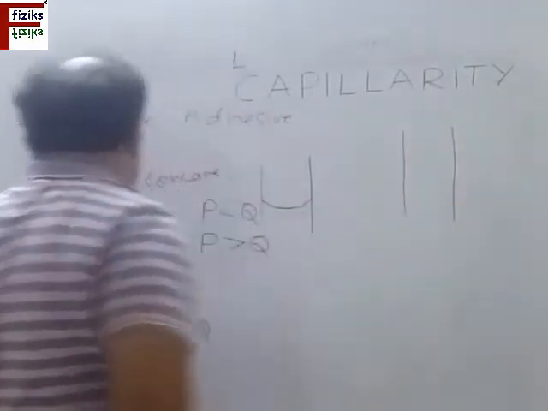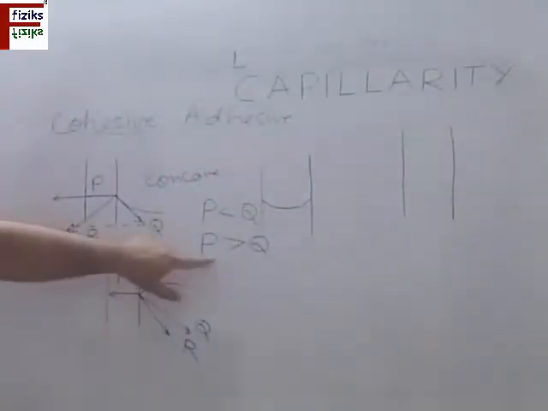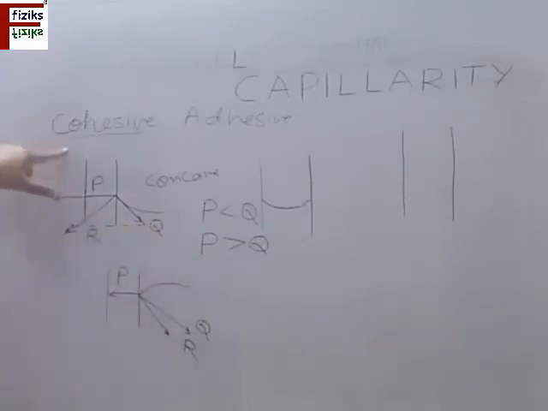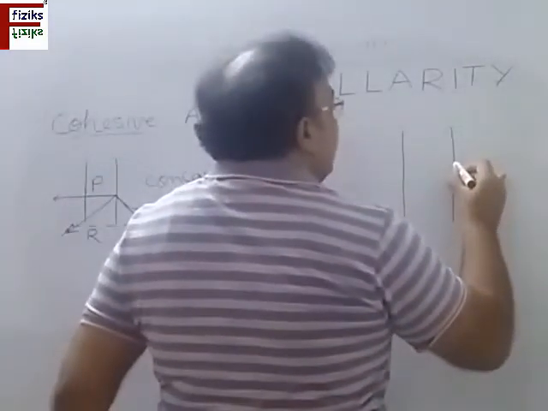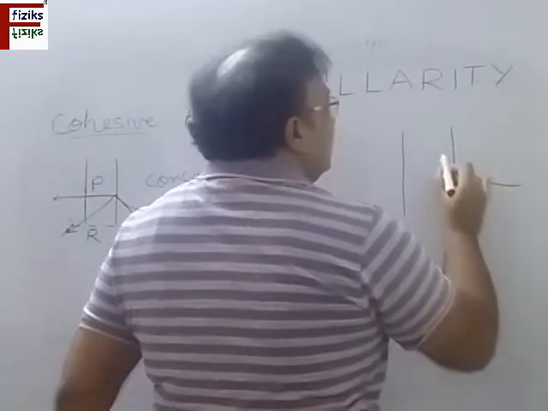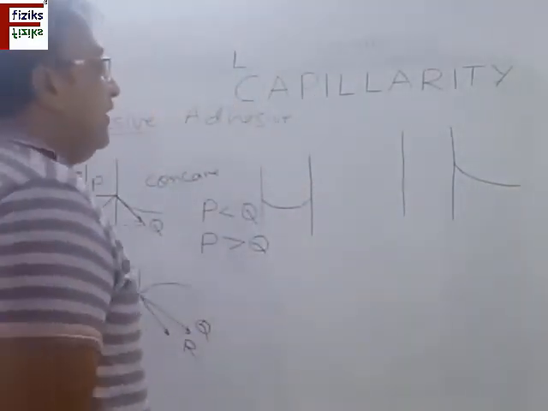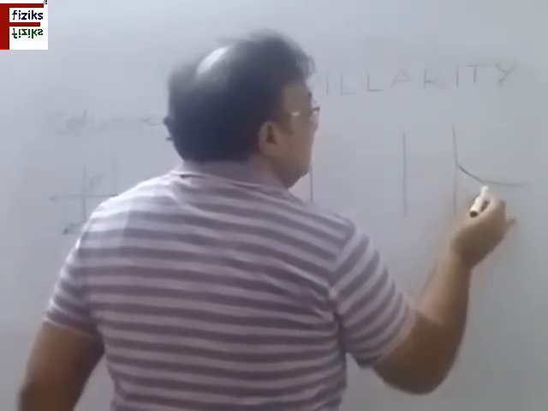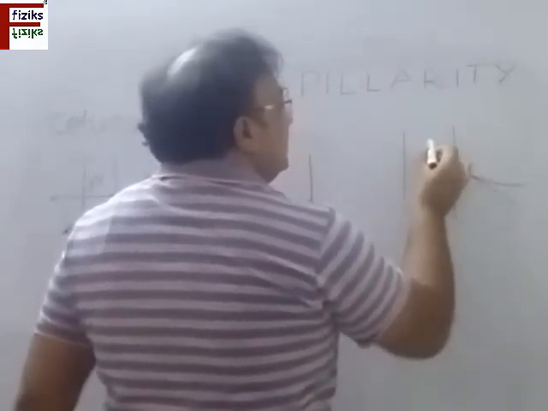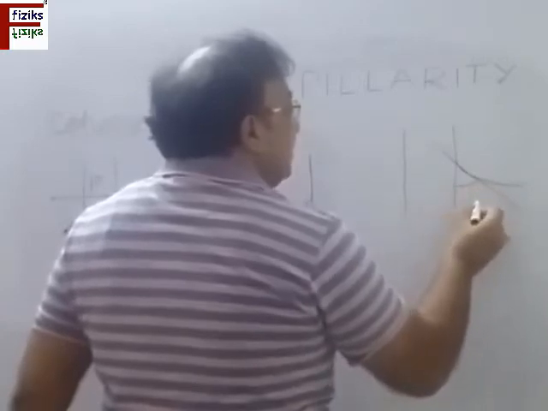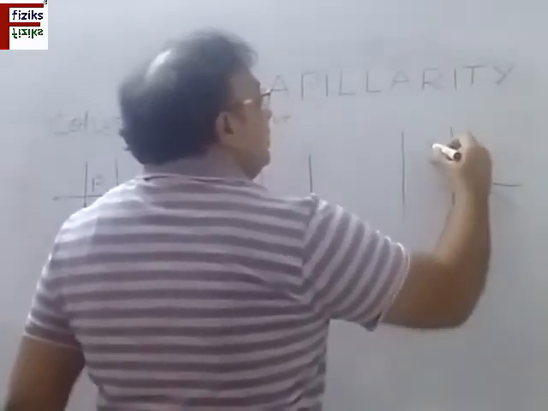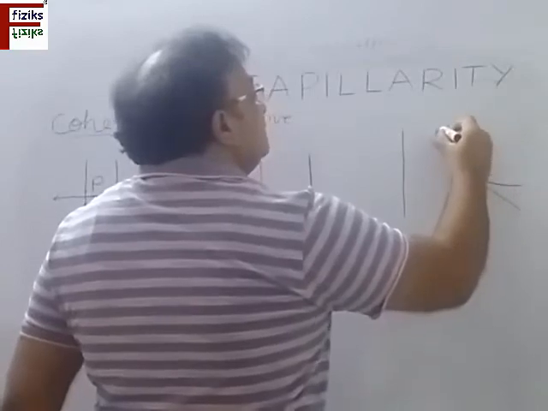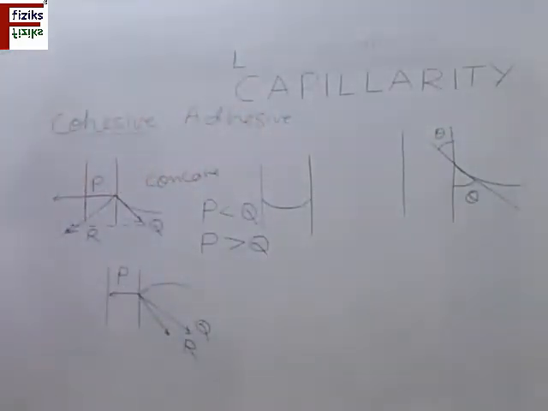Now in the first case, where P is greater than Q, the cohesive forces are more than adhesive forces, so the liquid level is going to rise. The shape of the meniscus will be like this. This is a concave surface. If I draw a tangent here to this meniscus, this tangent is making this angle theta with the wall.